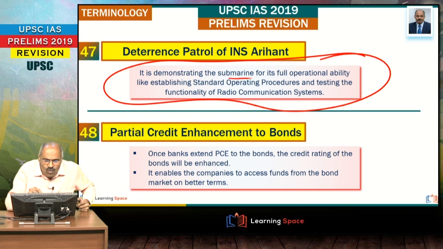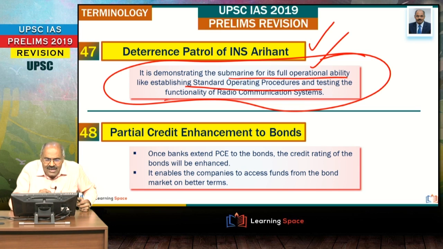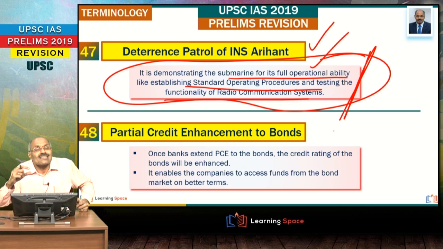Deterrent Patrol is demonstrating the submarine, I am talking about in the context of INS Arihant, demonstrating the submarine for its full operational ability, like establishing standard operating procedures and testing the functionality of radio communication systems. Right friends, this is about Deterrent Patrol. That means it is ready with the standard operating procedures and it is ready with the functional radio communication system. So in this context, this Deterrent Patrol is the term used.